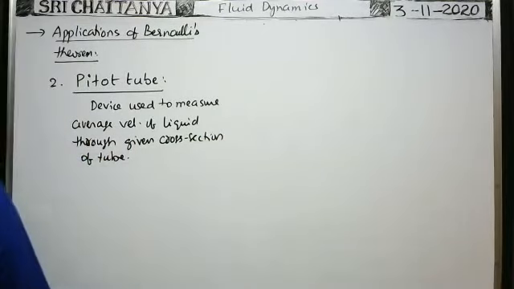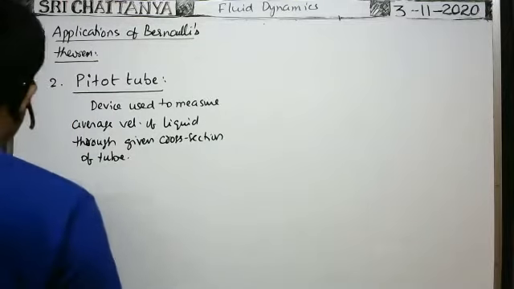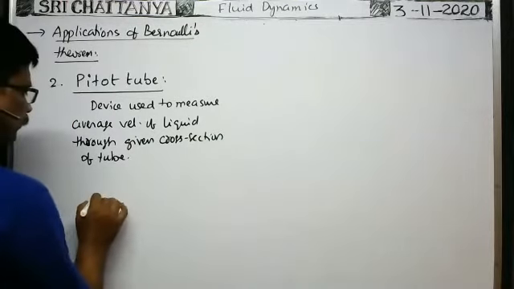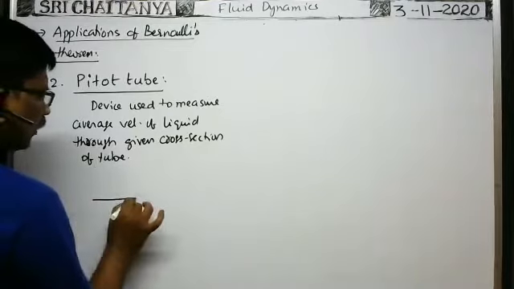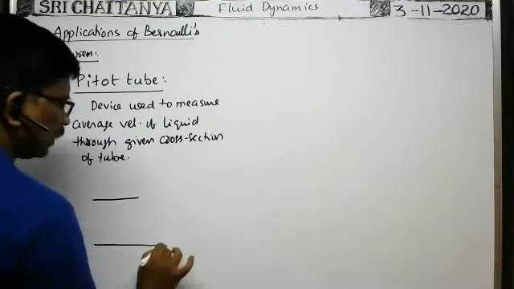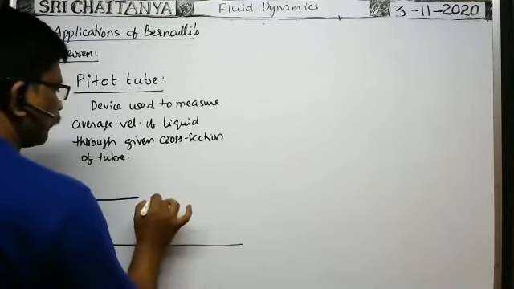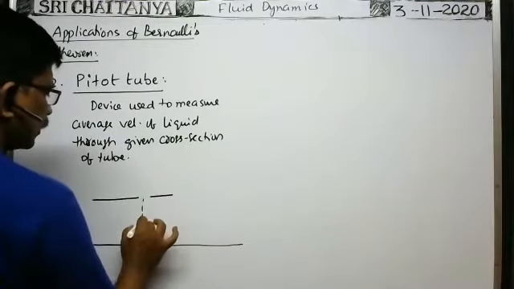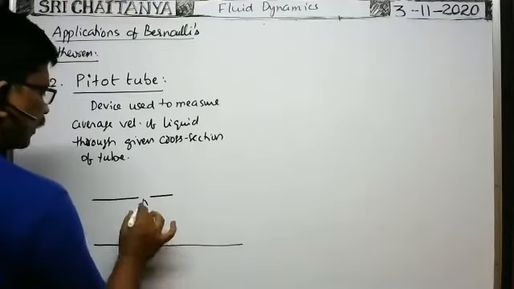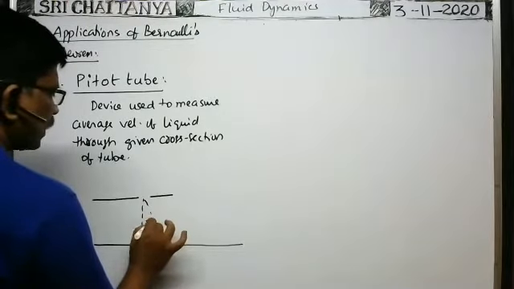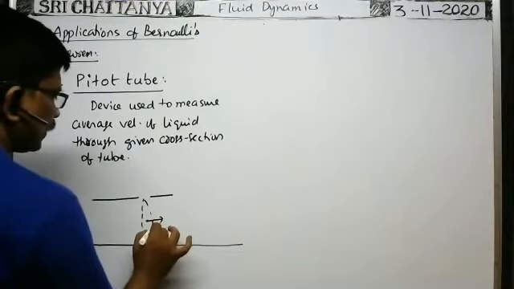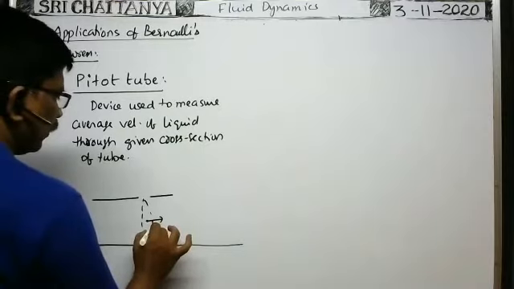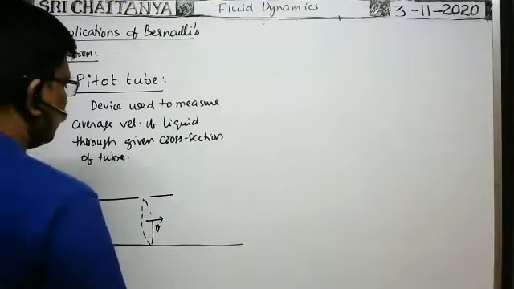So simple construction is there. Here there is a simple construction. Suppose liquid is flowing through the tube. This is one tube through which liquid is flowing, with a velocity. This is the cross section of the tube. Average velocity of the fluid passing through this cross section is equal to, say, V.